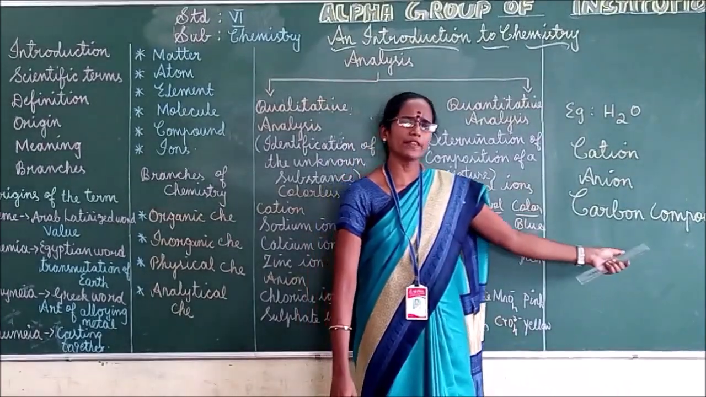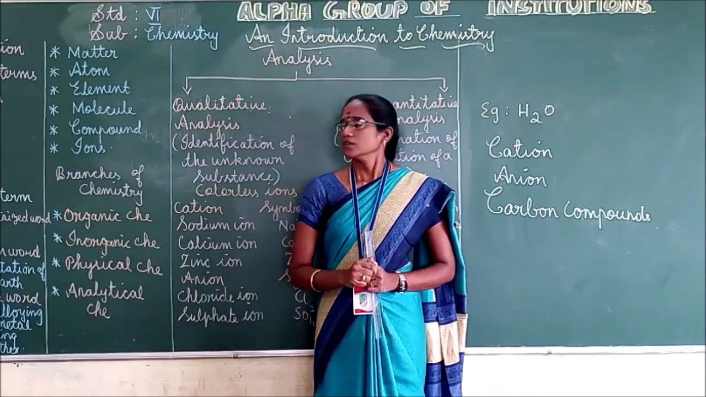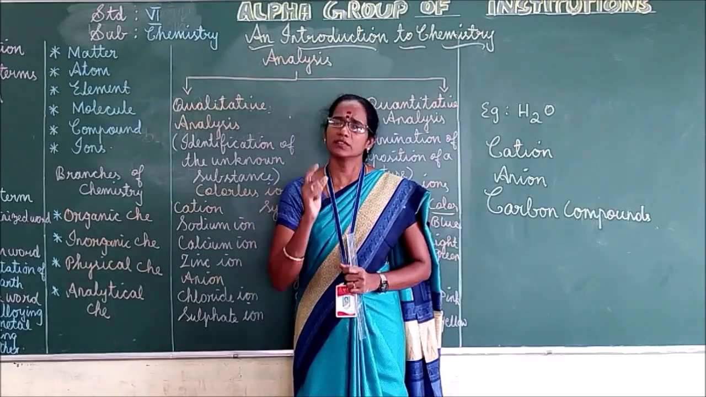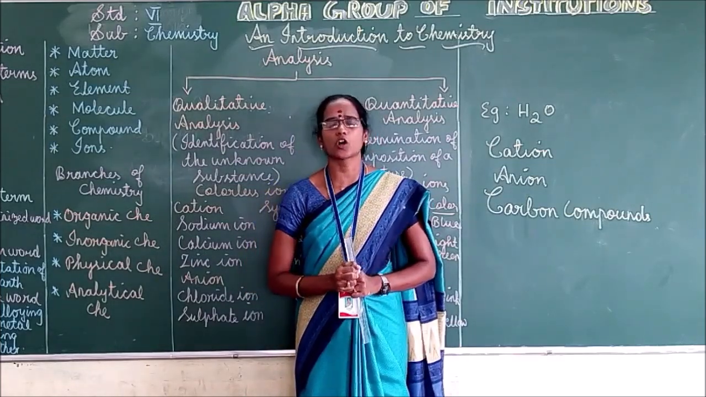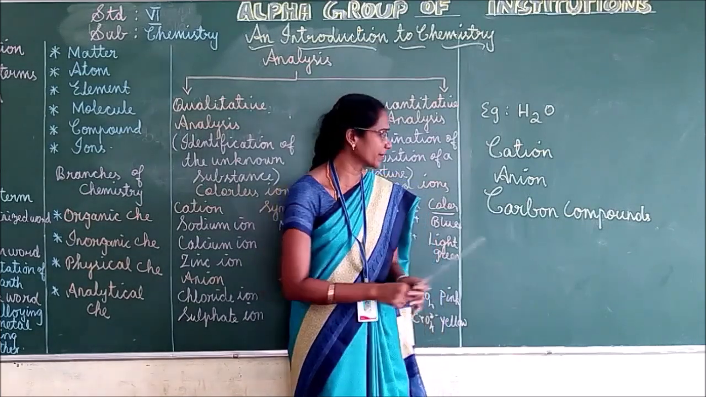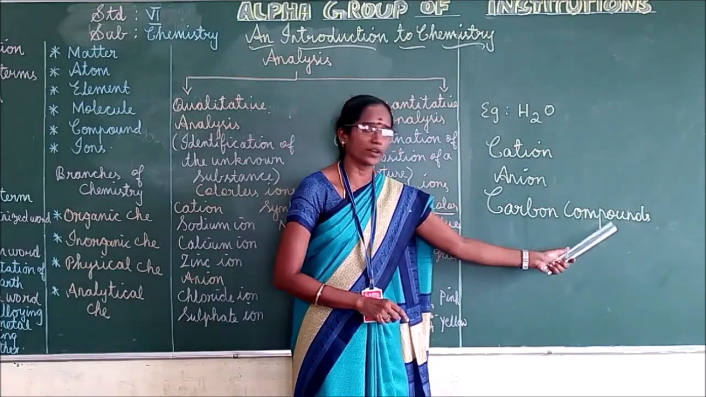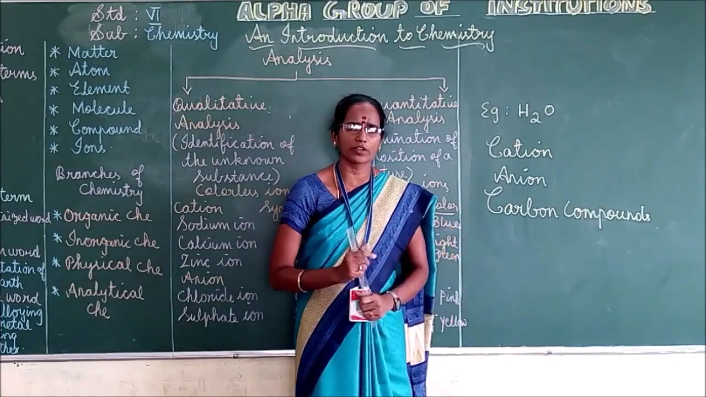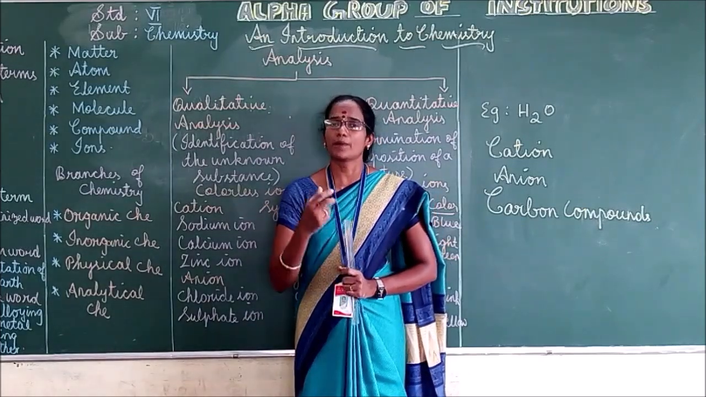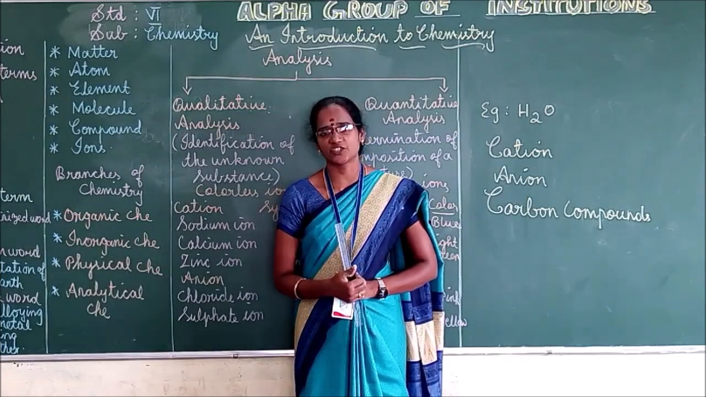Carbon compounds. What are the examples we can say? Organic chemistry, a branch of chemistry that deals with the carbon compounds which are found in the living things. Okay, carbon compounds is very important. You should note down this one. Carbon compounds. Okay. So what are the examples we can say? Rubber, plastics, pen, ink, steel, etc.